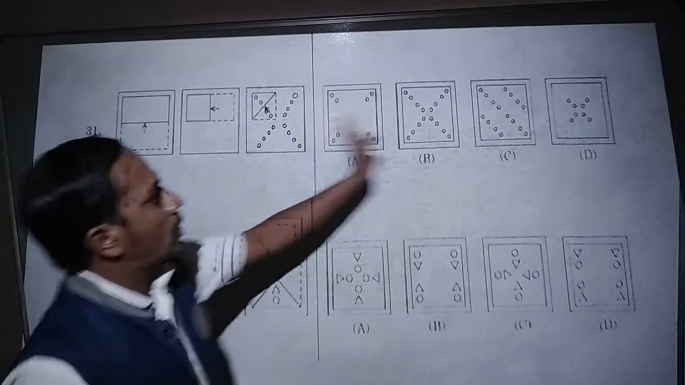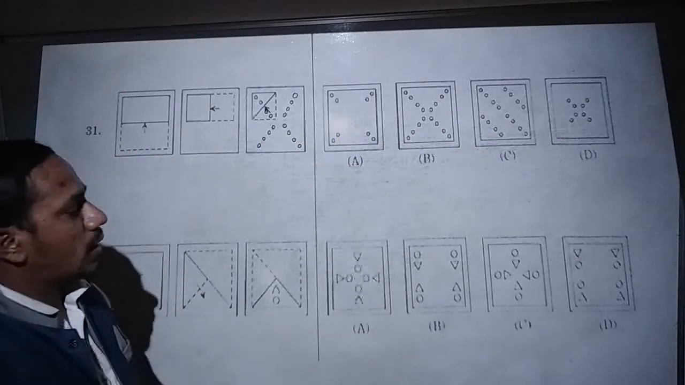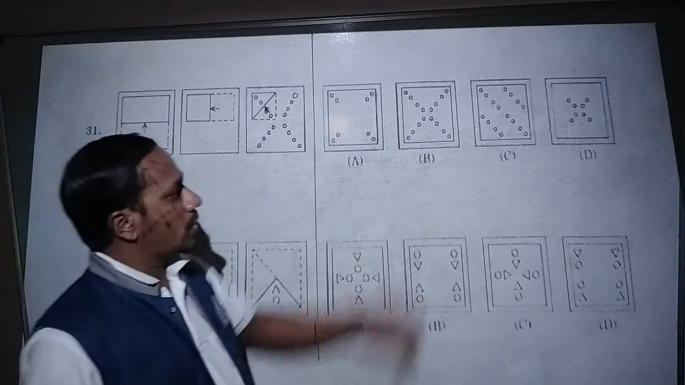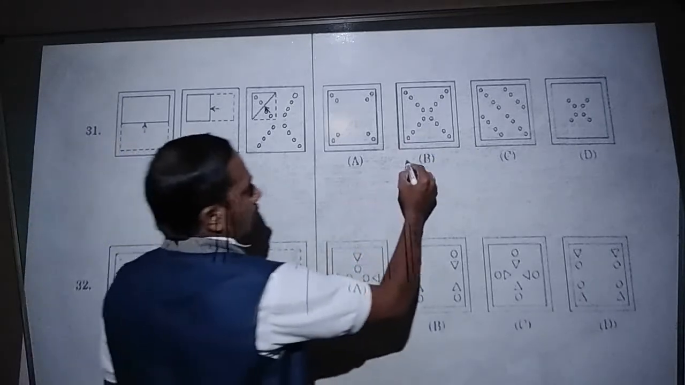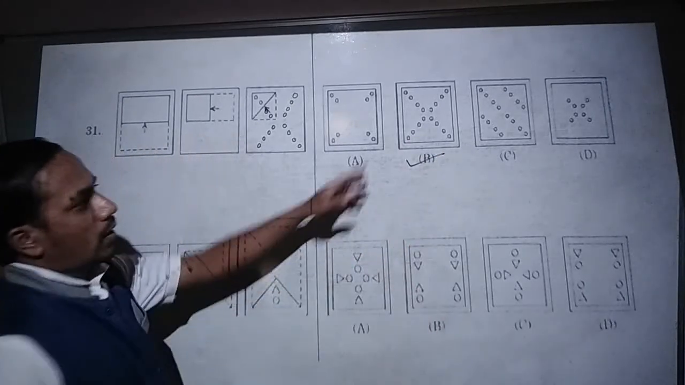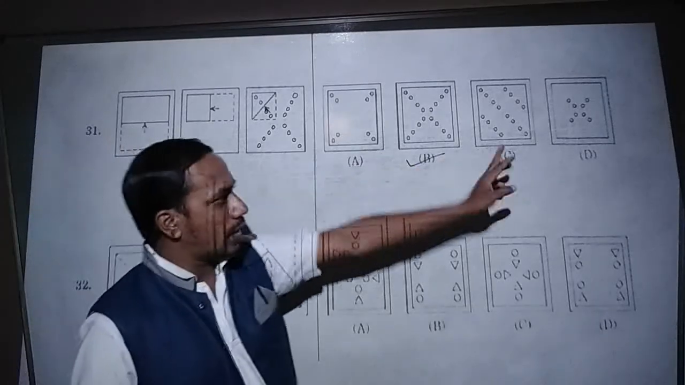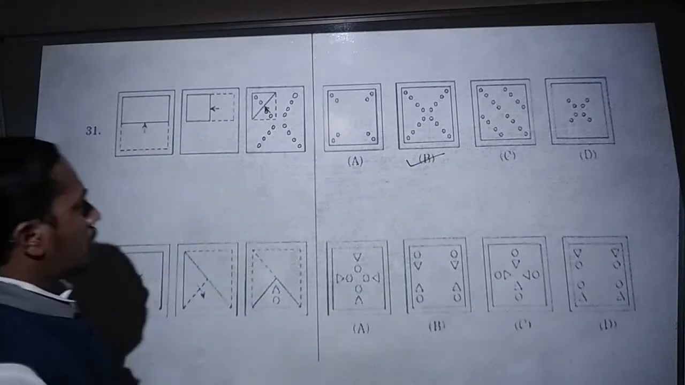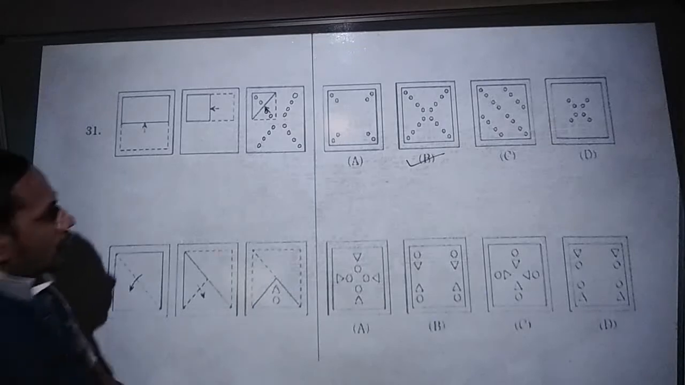Like this structure, you have to identify in the given answer figure. Where exactly will you identify this structure? In option B. So option B is the correct one. Options A, C and D are not the correct answer. Okay, so next one.